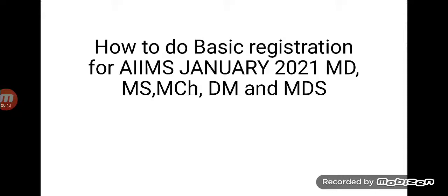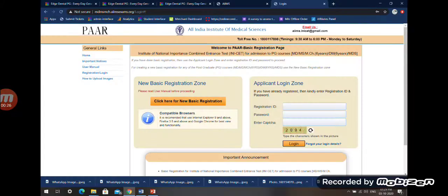The session is on how to do the basic registration for AIIMS January 2021 MD, MS, MCh, DM and MDS courses. Now, the basic registration is same for everyone. The link is provided in the comment box, which is used for the basic registration.